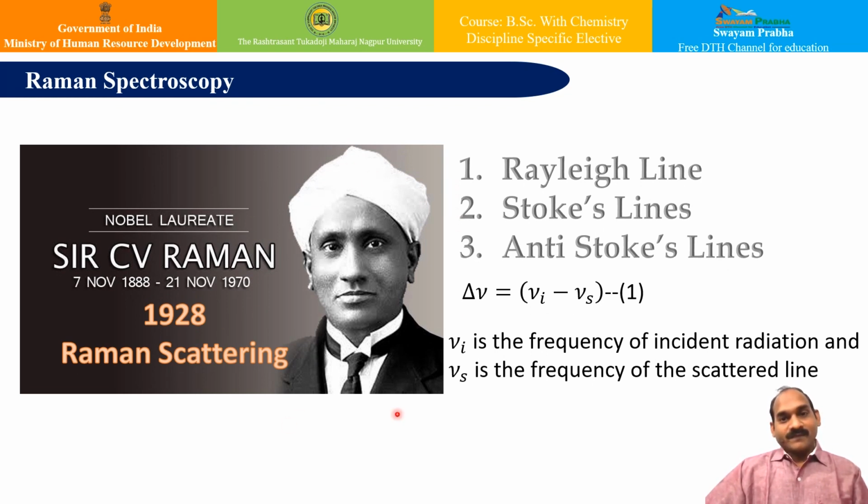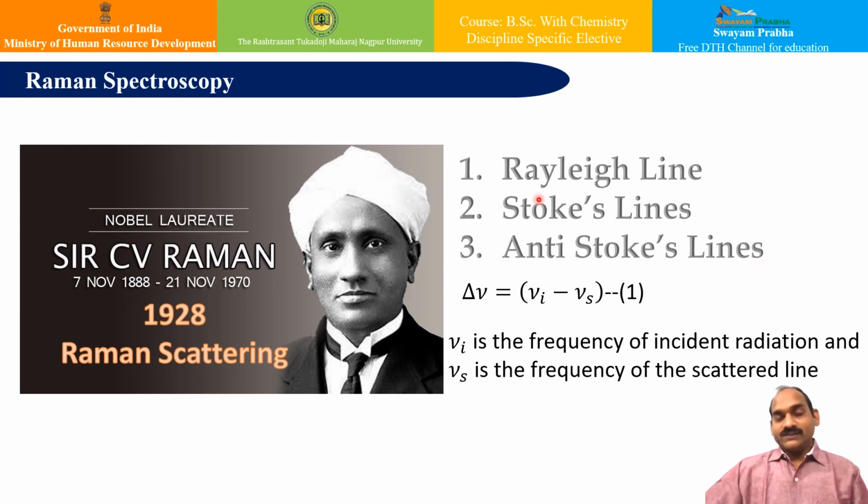Professor C.V. Raman of Calcutta University discovered the phenomenon in 1928 and therefore it is named Raman spectroscopy. He irradiated some samples with visible radiation and observed the scattered light at right angle to the direction of incidence. What he observed is interesting. He observed that this scattered light consists of three types of lines. Those are Rayleigh line, Stokes line and anti-Stokes lines.